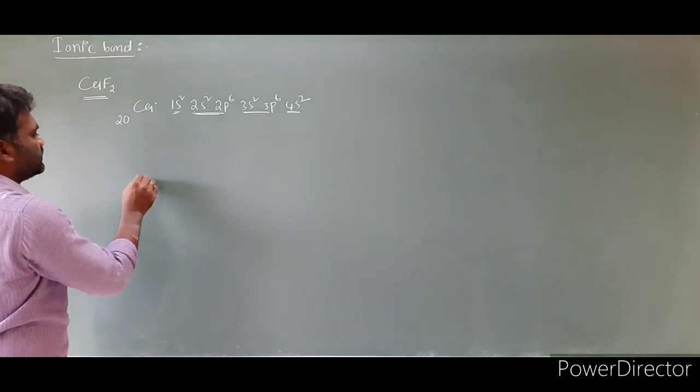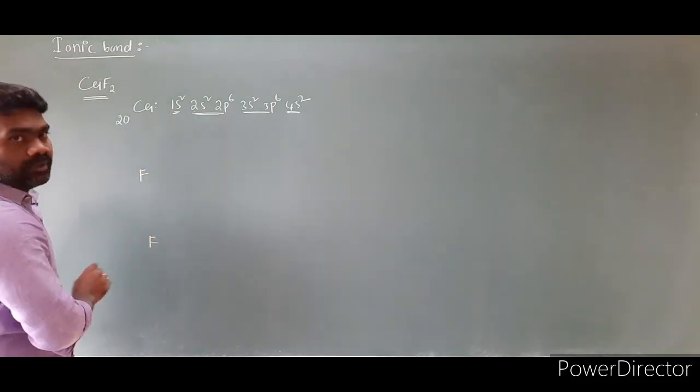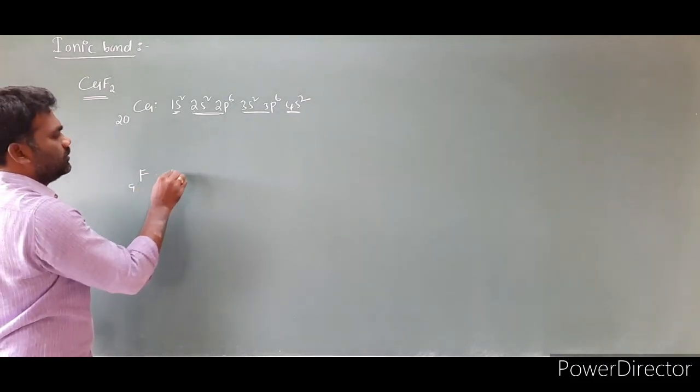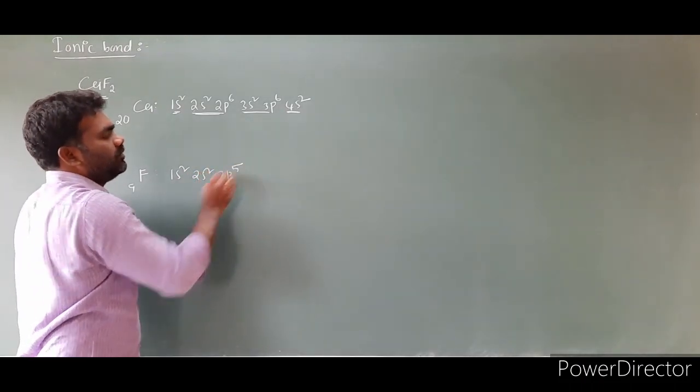Then we have taken 2 fluorines. This is the first fluorine and this is the second fluorine. The atomic number of fluorine is 9. Write their electronic configurations: 1s2, 2s2, 2p5.